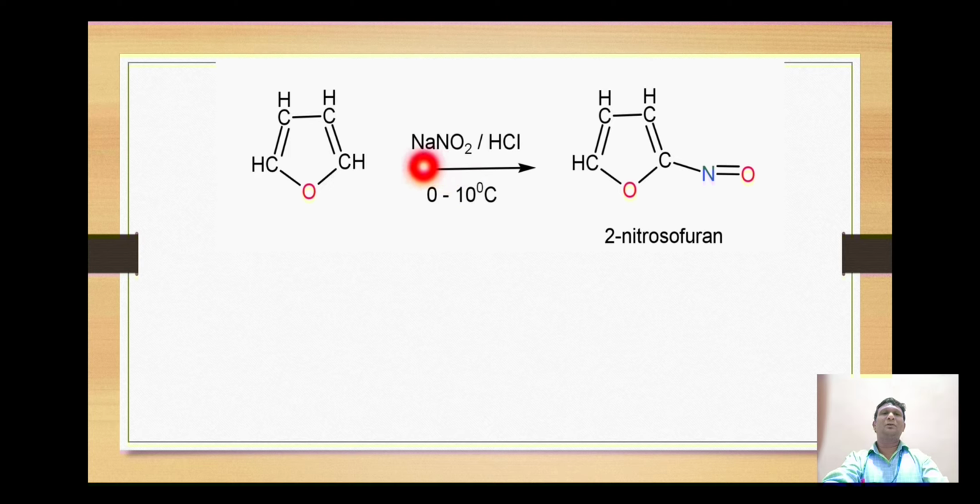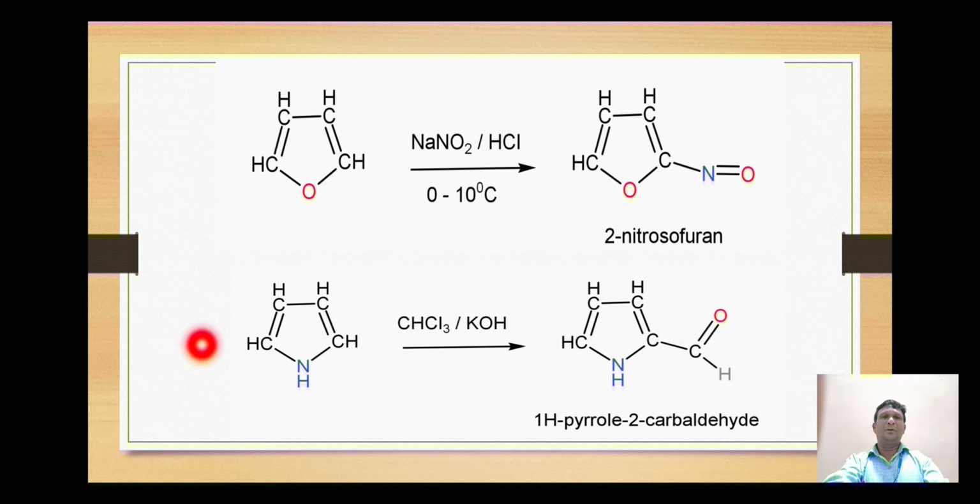Next, look at the next example. Furan when reacted with sodium nitrite in presence of acid like HCl at low temperature of 0 to 10 degrees centigrade, the nitrosation reaction takes place. Nitrosation is nothing but the attachment of nitrosonium ion onto the furan ring. Here the nitrosonium ion is the electrophile generated. So this gives the formation of 2-nitrosofuran.